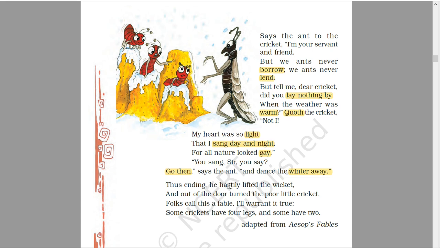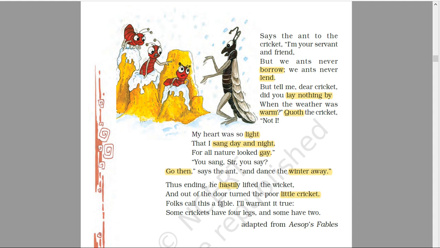Thus ending, he hastily lifted the wicket. The wicket means the ant just closed the door for the cricket. So thus ending, the ant ended to speak. The ant hastily, quickly lifted the wicket. The ant lifted the wicket means it showed the closed door to the cricket, and out of the door turned the poor little cricket, and he had made the cricket go back from where it had come.